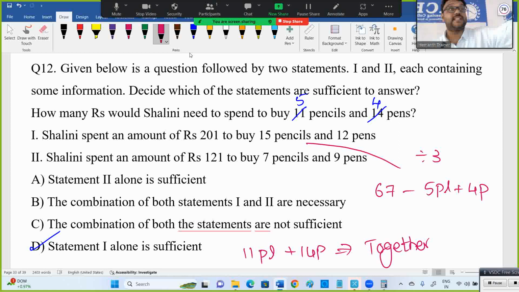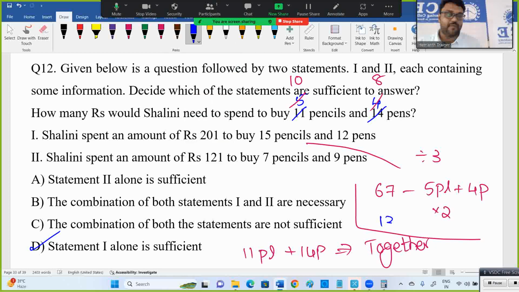If I ask 10 pencils and 8 pens, one alone is also sufficient because you divide by 3 and multiply by 2. If you multiply by 2, 10 pencils plus 8 pens is 134. You need to see whether there is any direct relationship from statement one alone. Even for 10 pencils and 8 pens, statement one alone is sufficient: first dividing by 3, then multiplying by 2. So you have to look into this type.